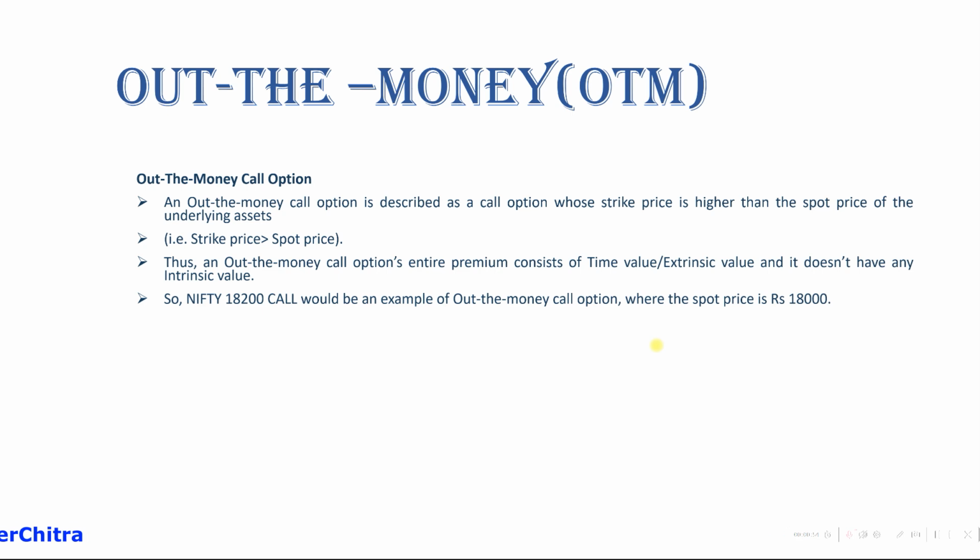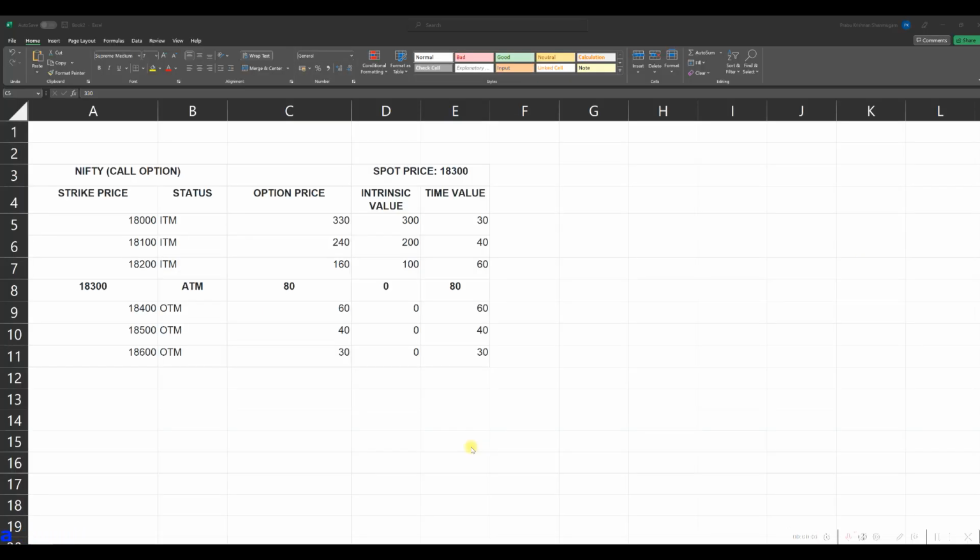Okay. Now we can see how the premium is calculated, that is, how the option price is calculated if the spot price of the Nifty is 18,300. So how ITM, ATM and OTM are determined. This is for the call option I am talking about. Any strike price which is less than 18,300 is known as ITM.